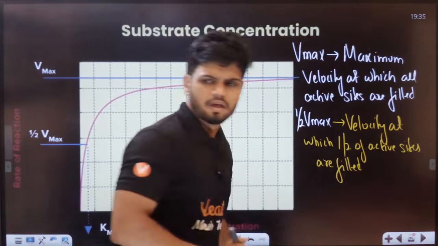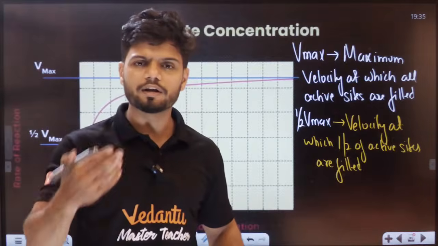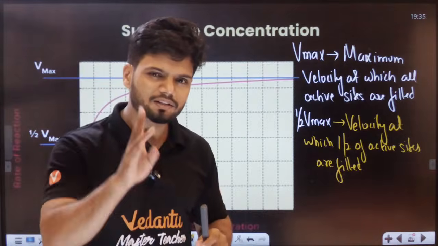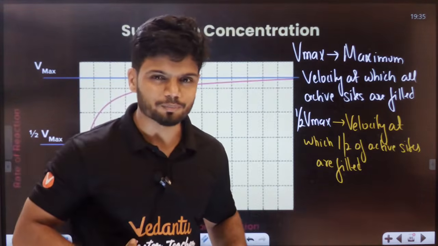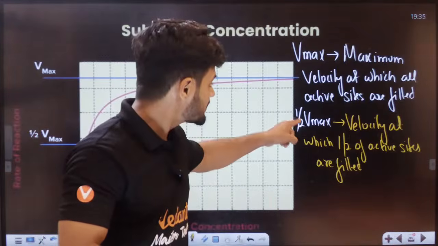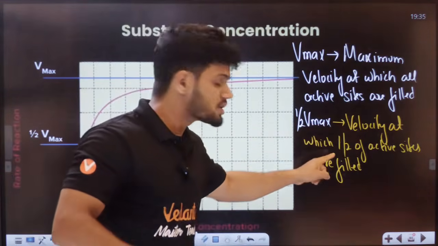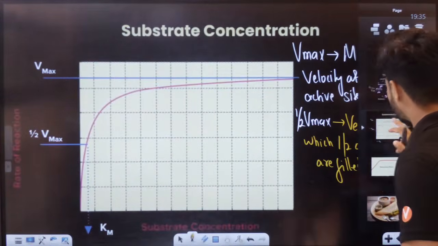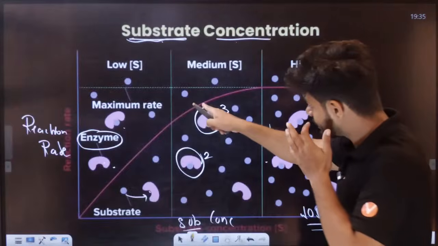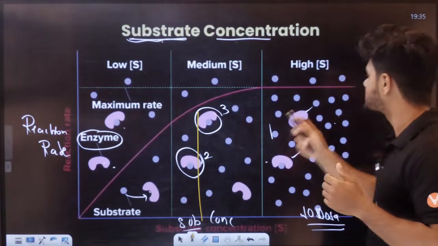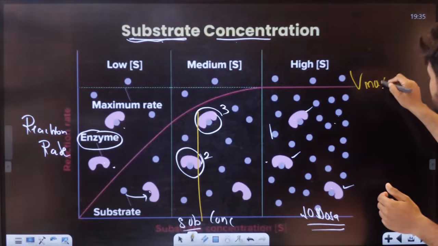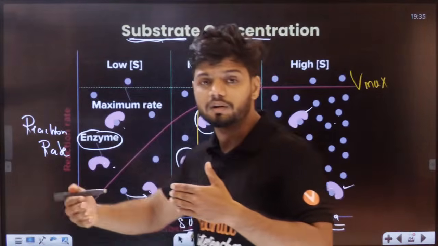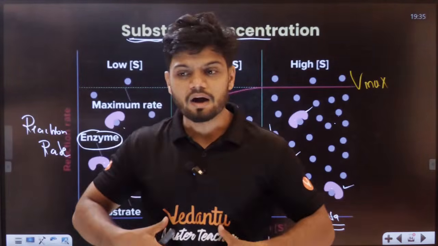I cannot tell, students, when you reach saturation. Like 10 dosa, 8 dosa, but I can assume that somewhere around 4 dosa you became somewhat full, yes or no? In 4 dosa you became full. That is called half Vmax. That is the velocity at which half of the active sites are full. Somewhere here we reached half Vmax. If this is Vmax, the maximum velocity at which everything is filled, somewhere here we have half Vmax, where half of the active sites are filled, where half the stomach is full.